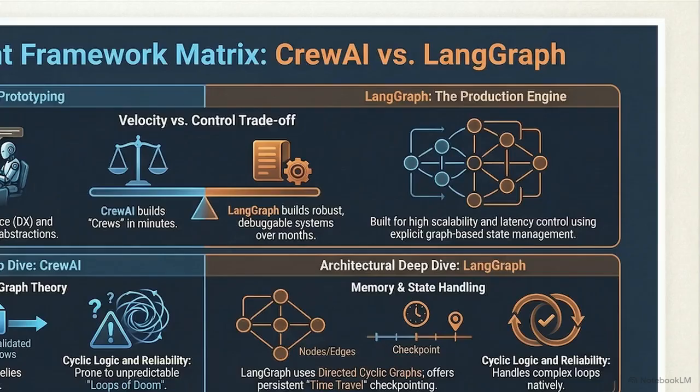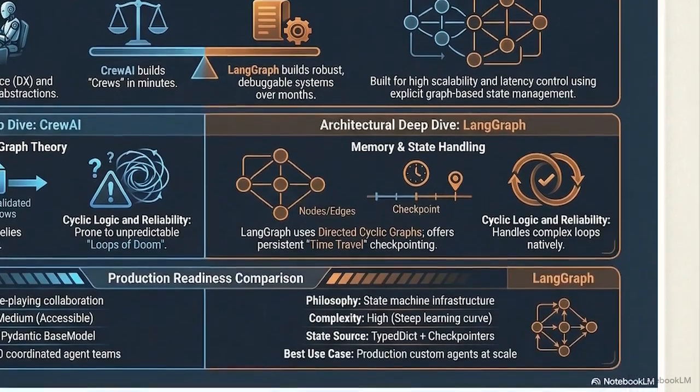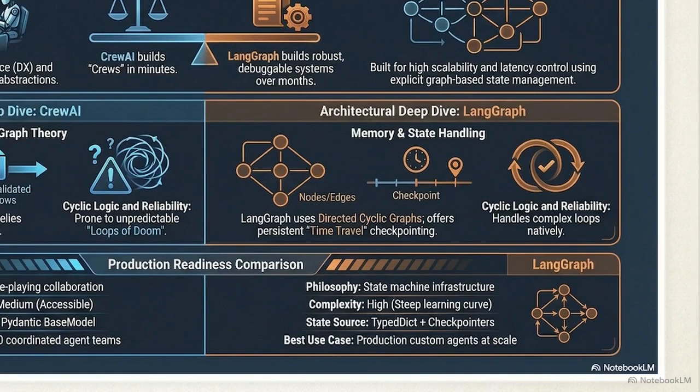On the right is LangGraph, the production engine. It functions as a computational state machine built for mission-critical layers. It operates using explicit directed acyclic graphs, networks of nodes and edges that intentionally loop data under strict conditions, providing absolute control over application state.